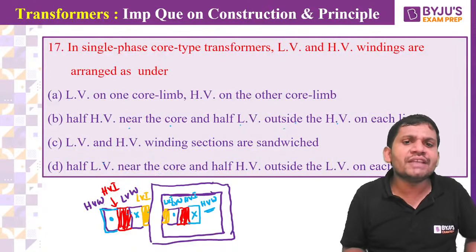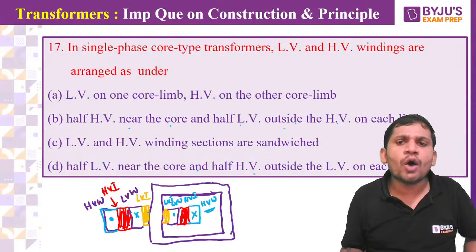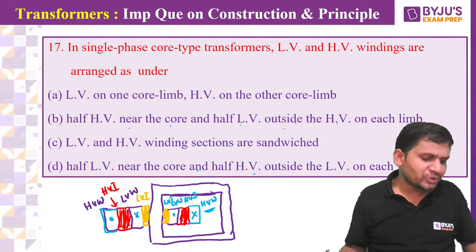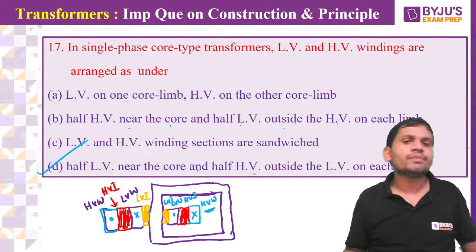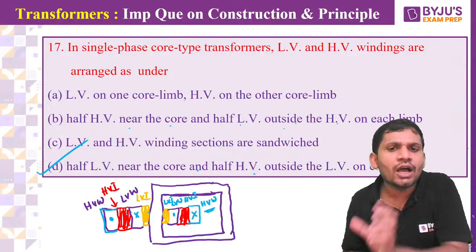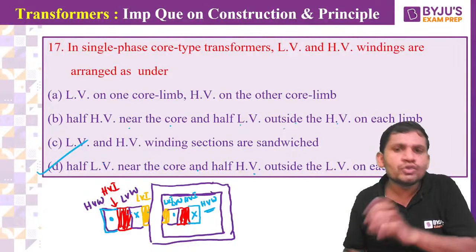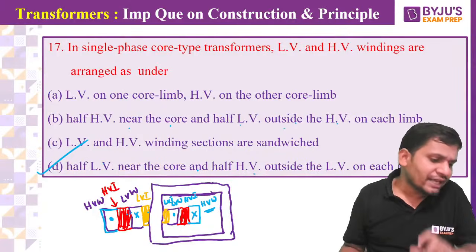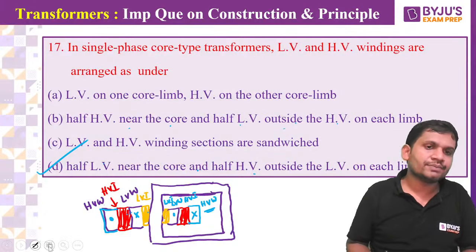Half of LV is near the core and half of HV is outside the LV on each limb. Which option is correct, friends? Very good. Option D is correct. Half of LV is near the core and half of HV outside the LV on each limb. This type of winding is called interleaved or concentrated winding, students.